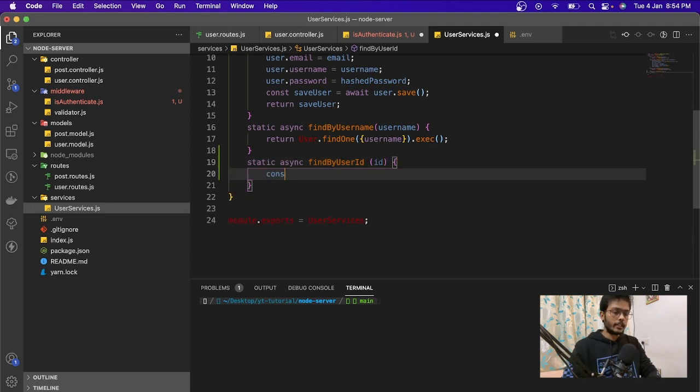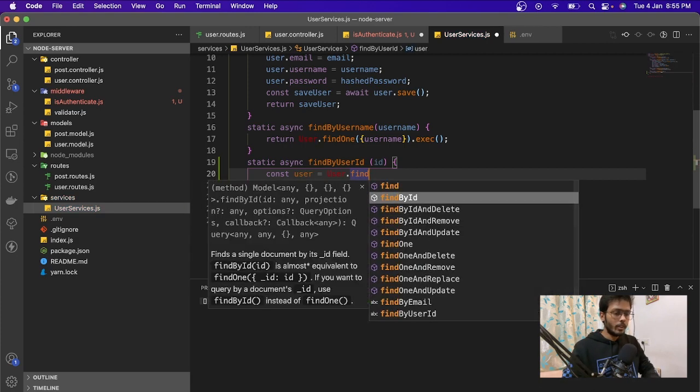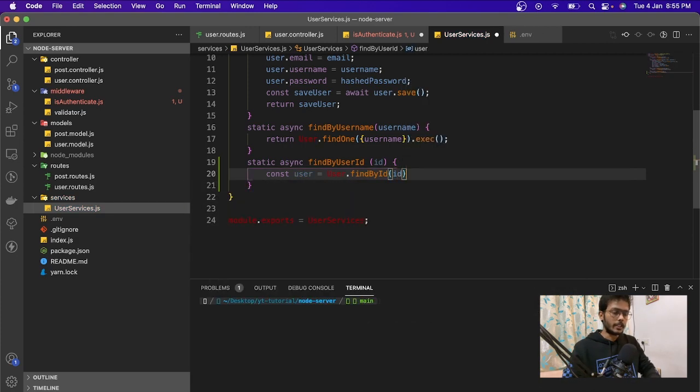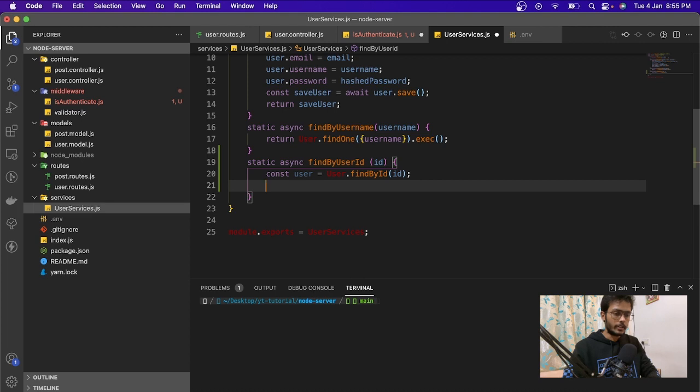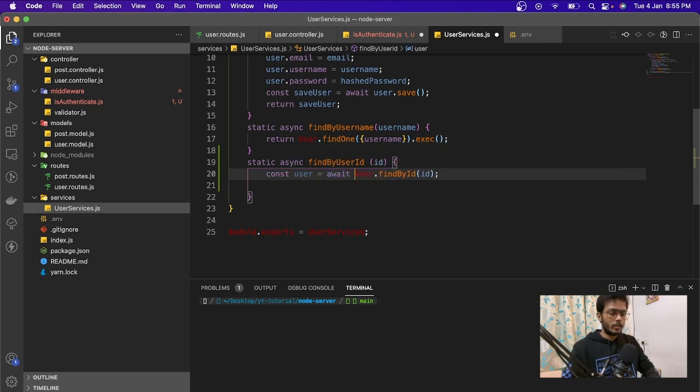This is going to query the database with this id, so for that, User.findById, we pass the id. Once the id is there, we are going to return this user.